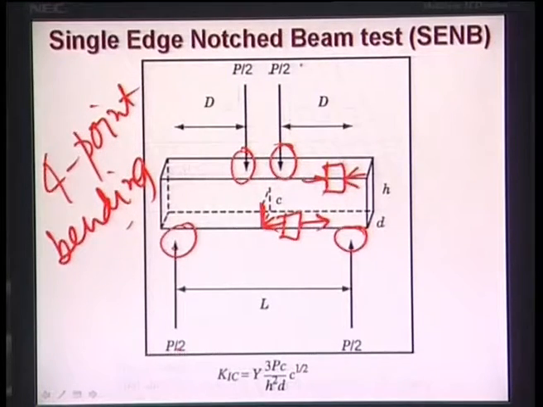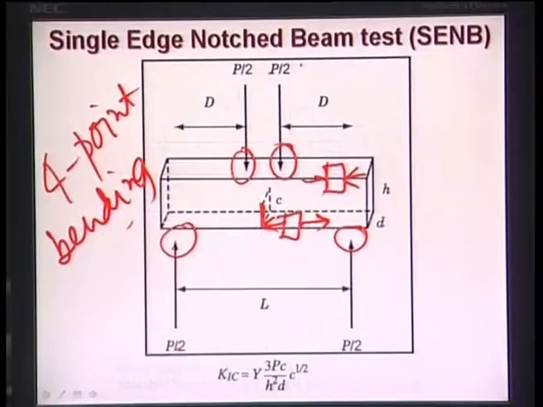The surface opposite to the loading surface is always under tension, and the loading surface is always under compression. Tensile stress enhances, or triggers, crack propagation in the material. So if a crack is placed on the tensile surface, it can lead to fracture of the material very fast.